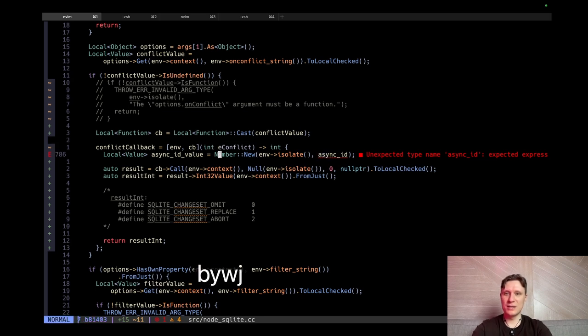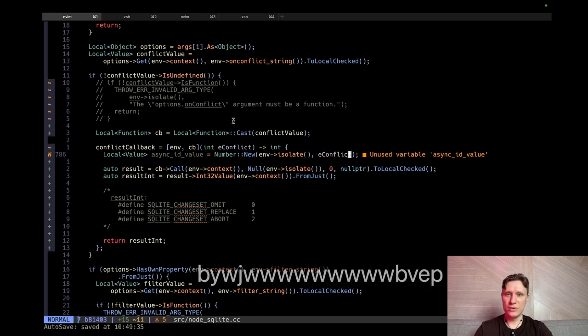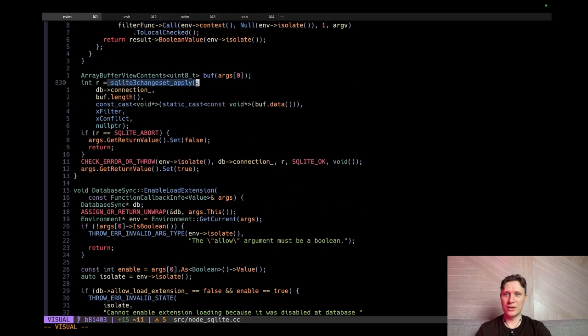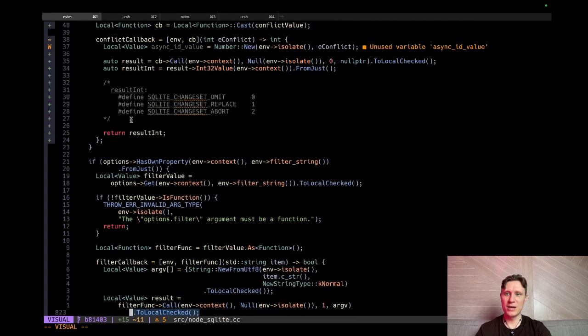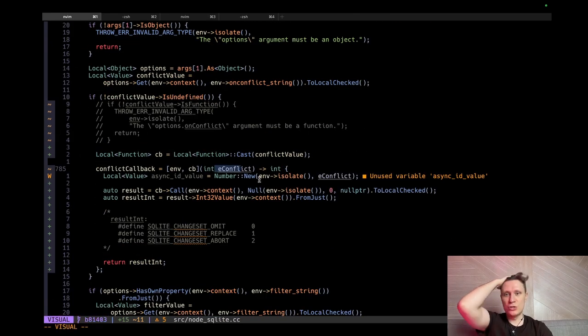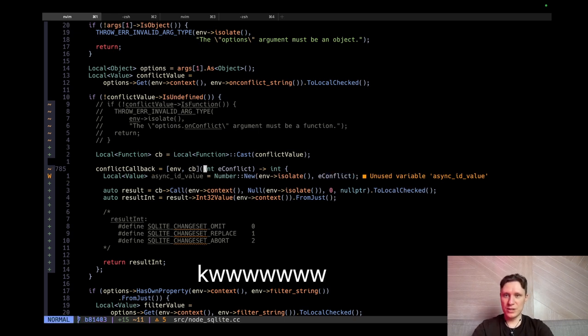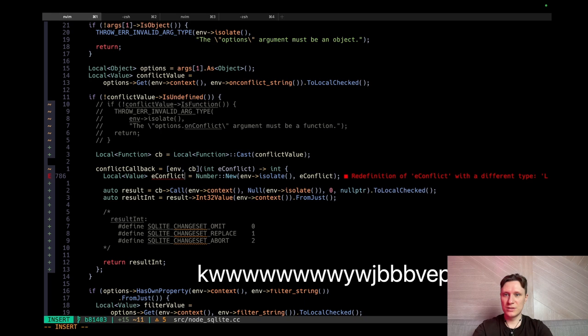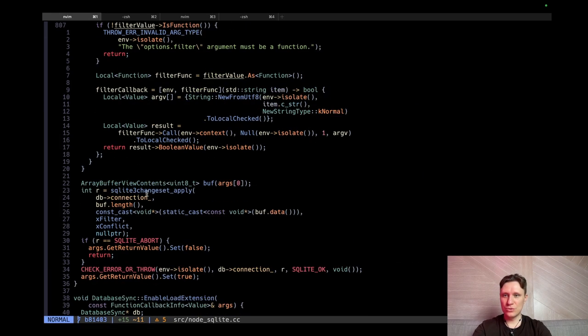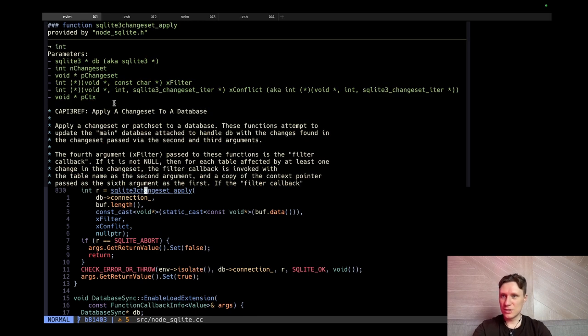We just pass here our eConflict, and this is from the C library. So once again, we have our C library. It has a callback. This callback accepts numbers, and we need to pass this number to the C++ layer or JavaScript layer, so we create a V8 number and just pass it. Let's call it eConflictJS. By the way, is this eConflict? How do they call it in C?